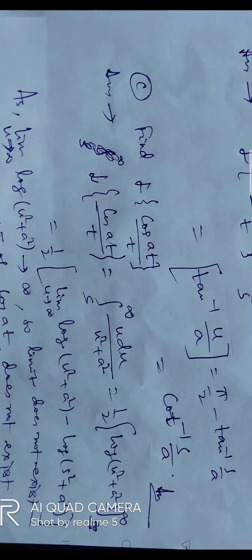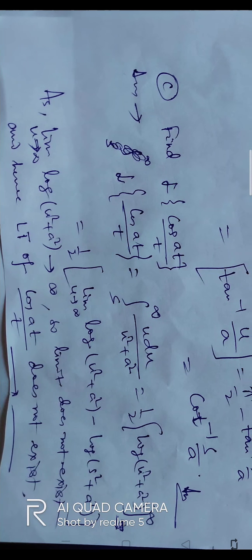So half times the limit as u tends to infinity of log u square plus a square minus log s square plus a square. As we know, the limit as u tends to infinity of log u square plus a square tends to infinity. So the limit does not exist. It does not converge, and the Laplace transform of cos at by t cannot be found; it does not exist.